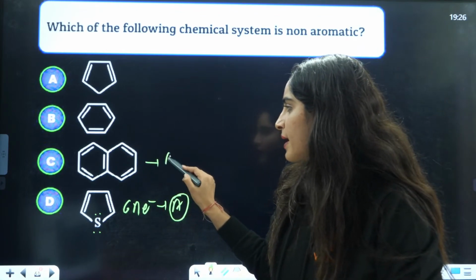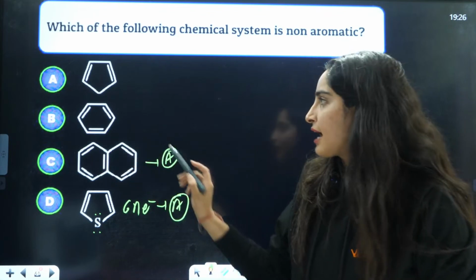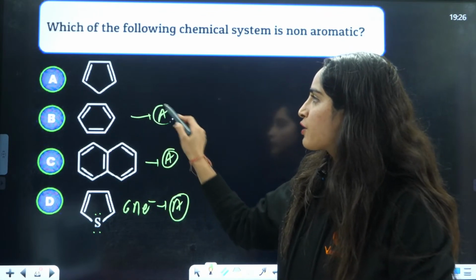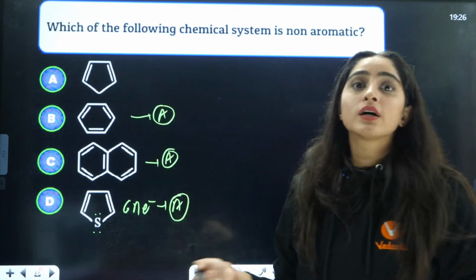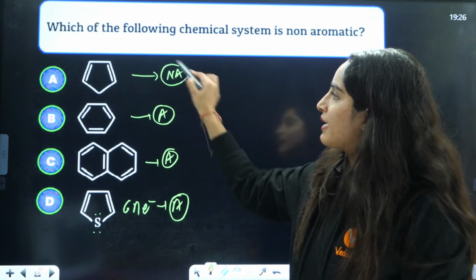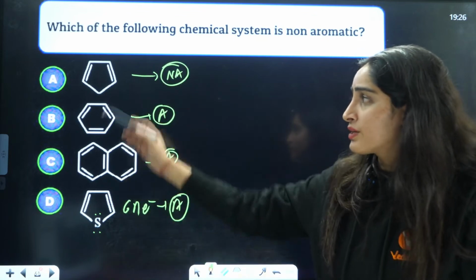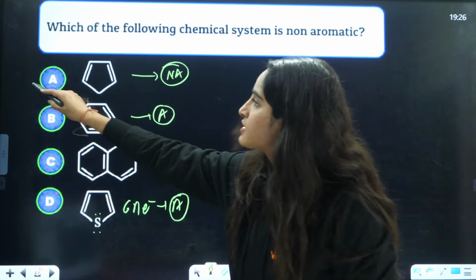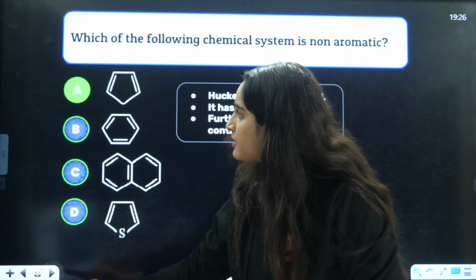This is also aromatic because one aromatic ring is attached here. So this is definitely aromatic. Here you don't have complete conjugation, so this is going to be non-aromatic in nature. Moreover, this is not planar. So A is the correct answer.